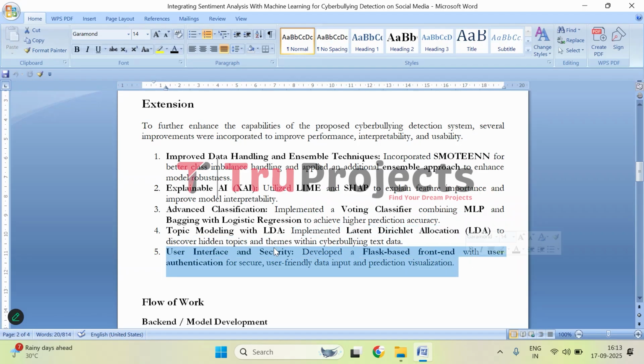And additionally, here we have developed a front end by using the Flask framework. So we have used the Flask framework to develop a user-friendly interface with a user authentication mechanism. It allows users to input text, get predictions, and interact with the system securely in a user-friendly environment.